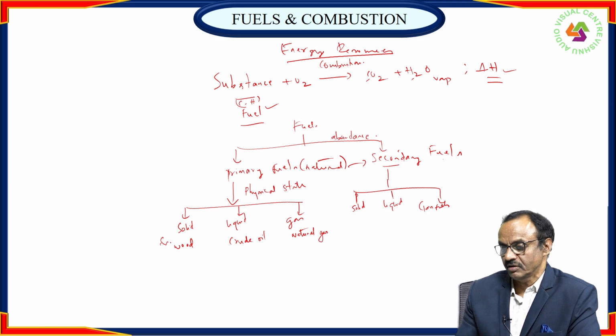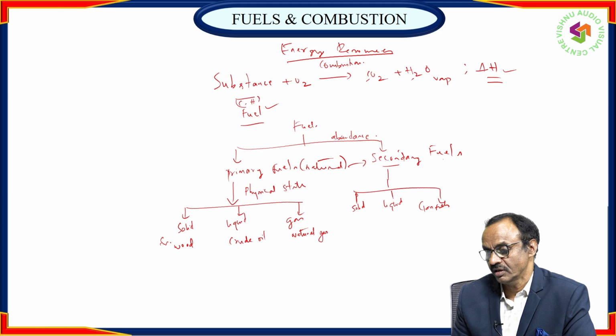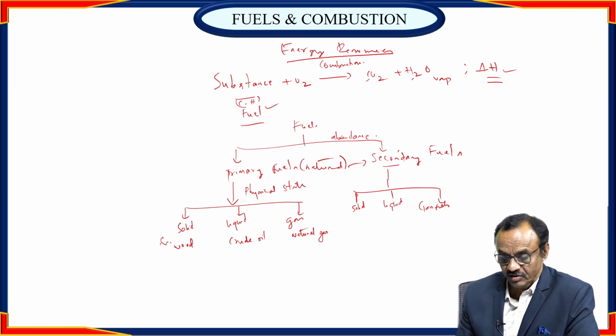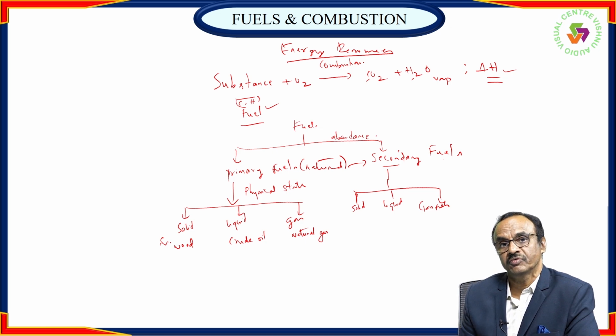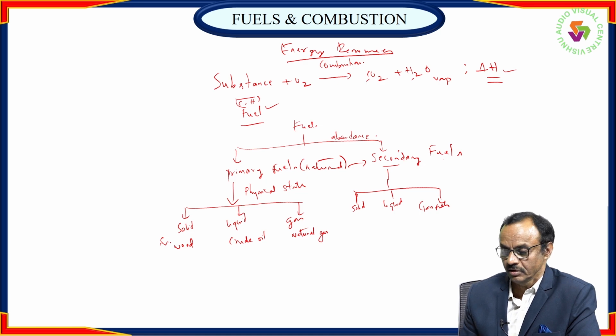Example under secondary solid fuels: we take wood. After partial combustion, we get charcoal. The source of coal is mainly wood.